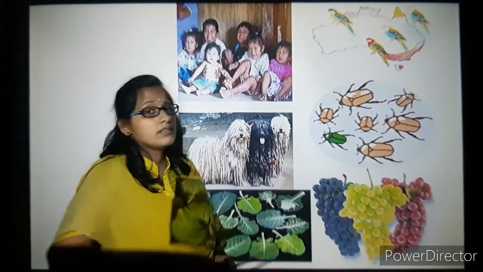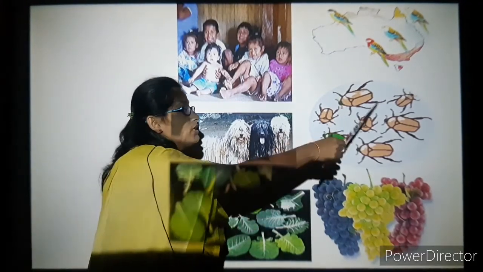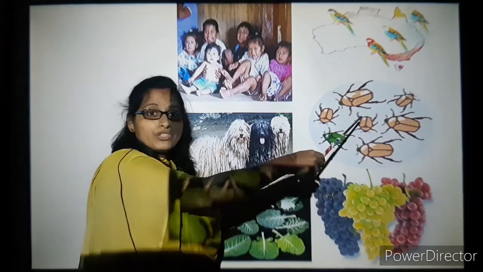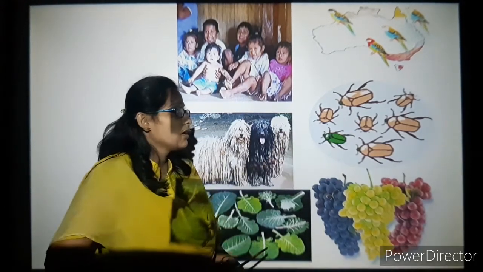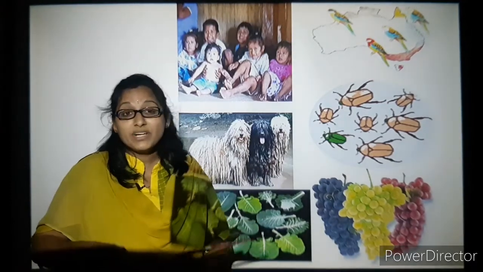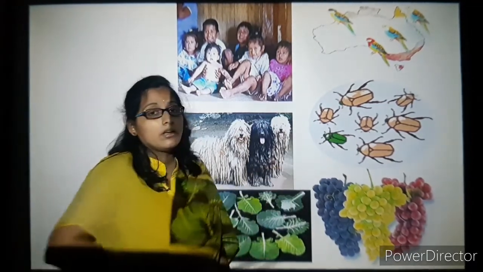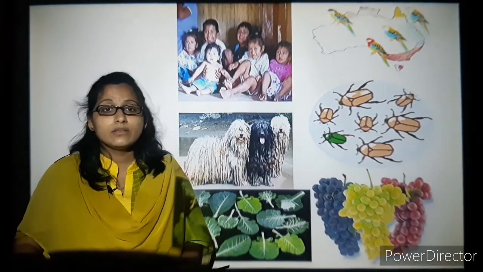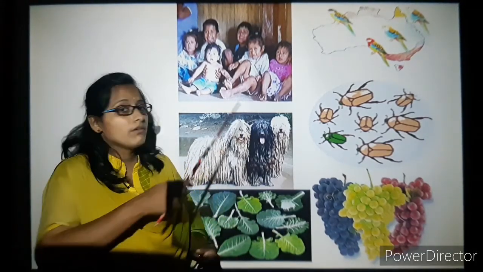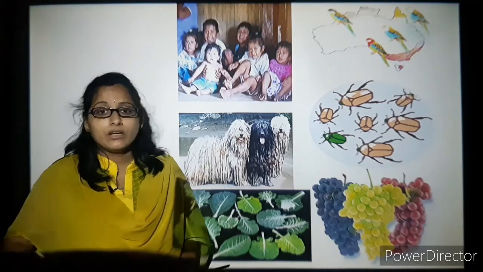Here is an example of an insect, the beetle. You can see the dominant trait is almost brown in color. There is a recessive character, a suppressed gene, where one or two beetles are green in color, which we will see in a later part of the topic. So we have understood what variation is with the help of these pictures.